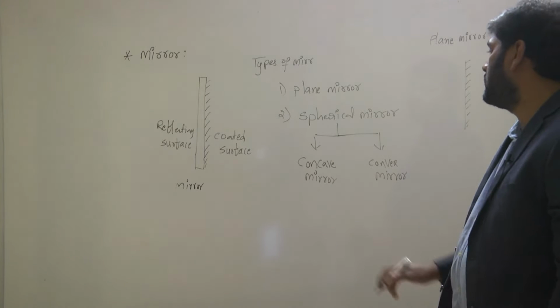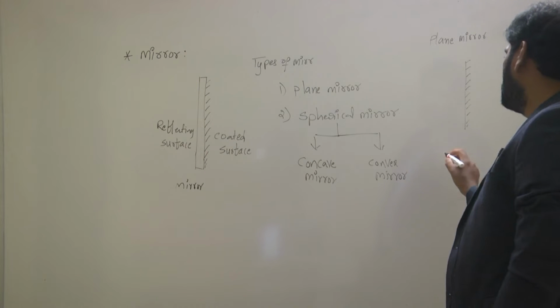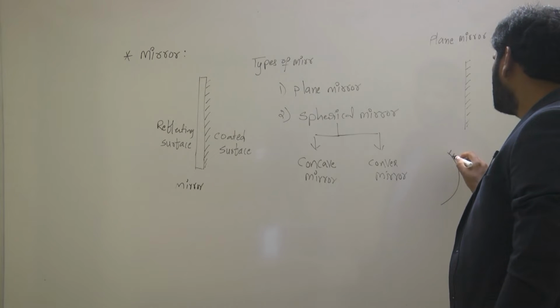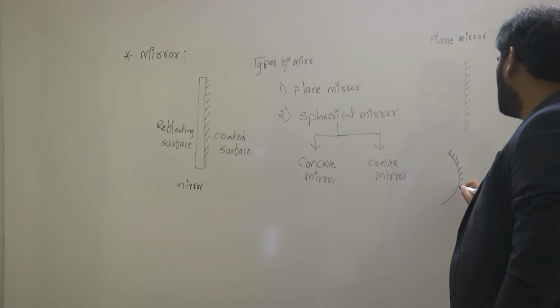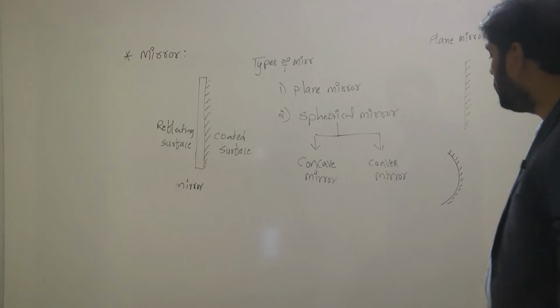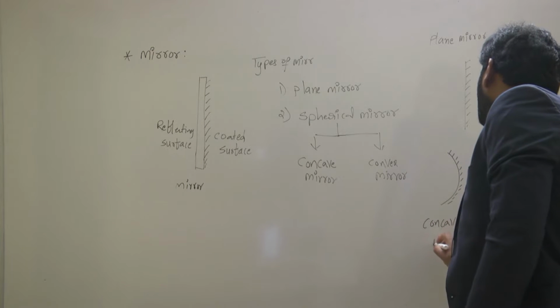Now let's see the spherical mirrors. In the spherical mirrors we have two types. The first type is concave. Look here, this is a curved surface. For this curved surface, if you coat it outside, it acts like a concave mirror.